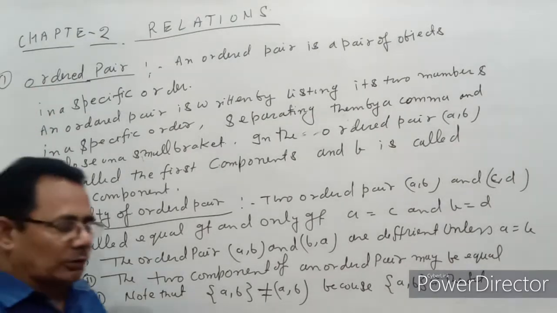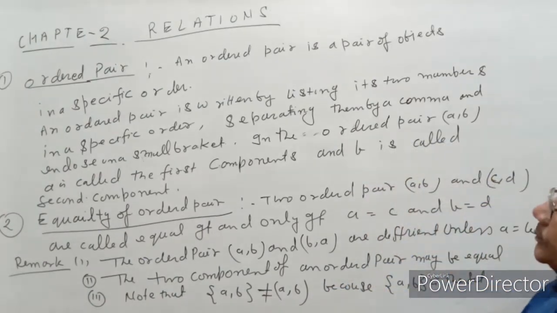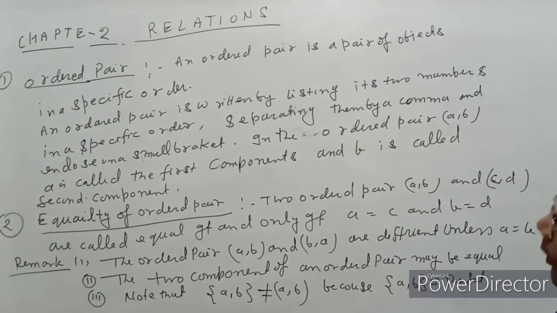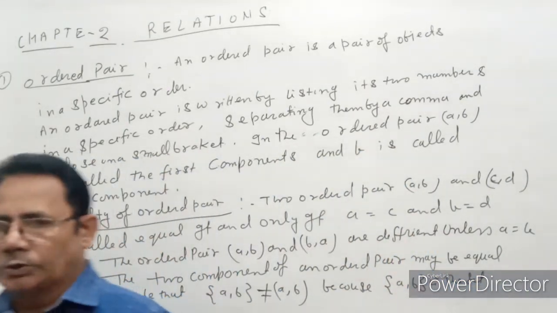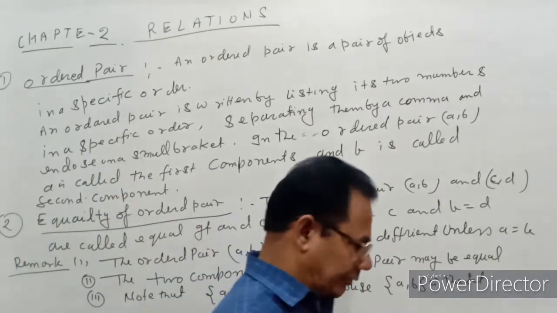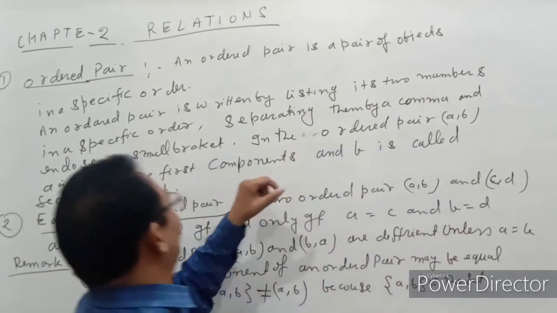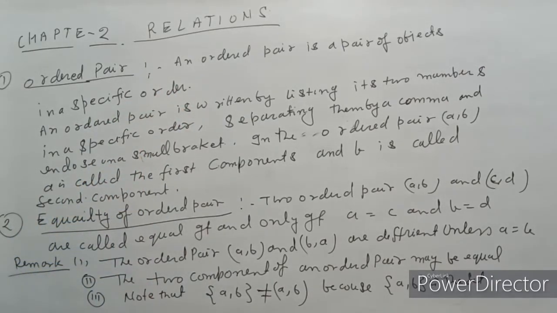What is an ordered pair? An ordered pair is a pair of objects in a specific order. That is, an ordered pair is a pair of two different objects that are in a specific order.